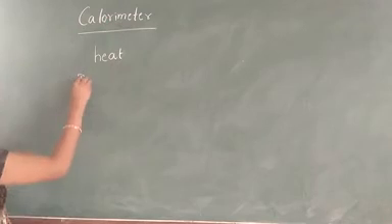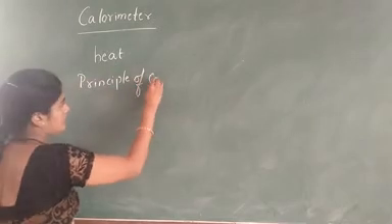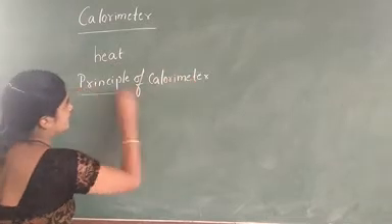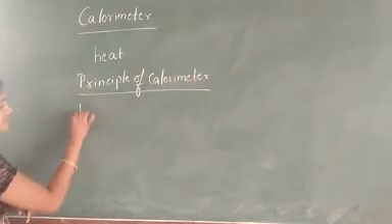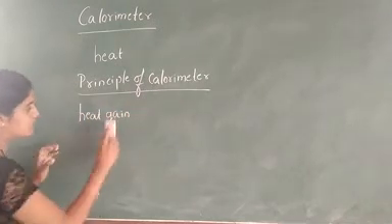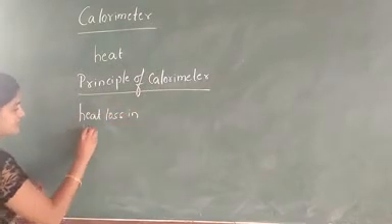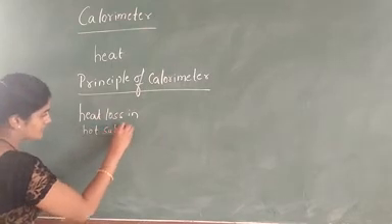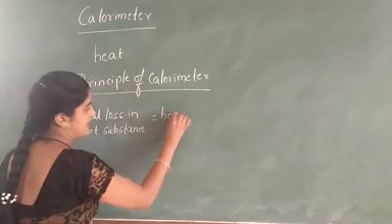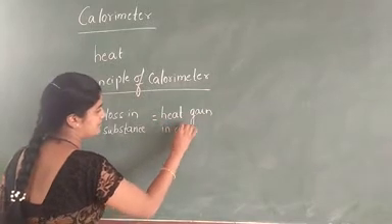The principle of the calorimeter is: heat gain or heat loss in hot substances is always equal to heat gain in cold substances.